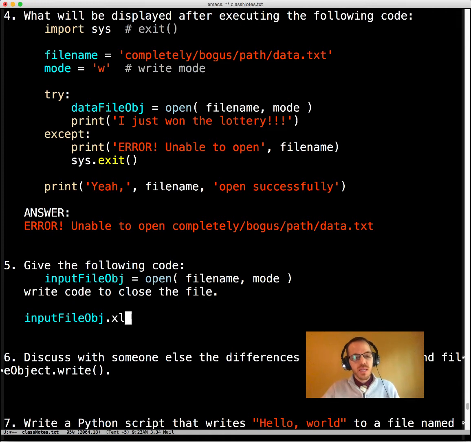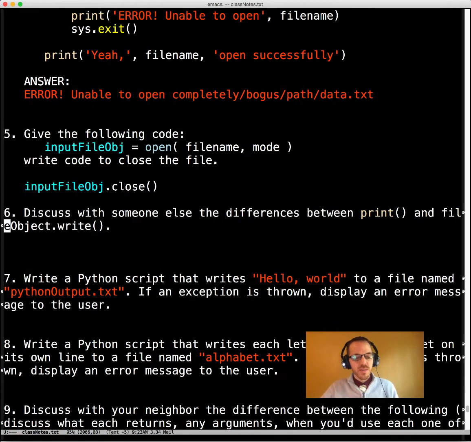And so we need to call it as a method. And so methods have dots and then the name. So this is a function that is attached to an object. And so we're saying, hey, for this file object, not just any file object, for this file object, we're going to close it. And it's because it's a method. And so that's all we do. We don't pass it anything. And that's how we close it.